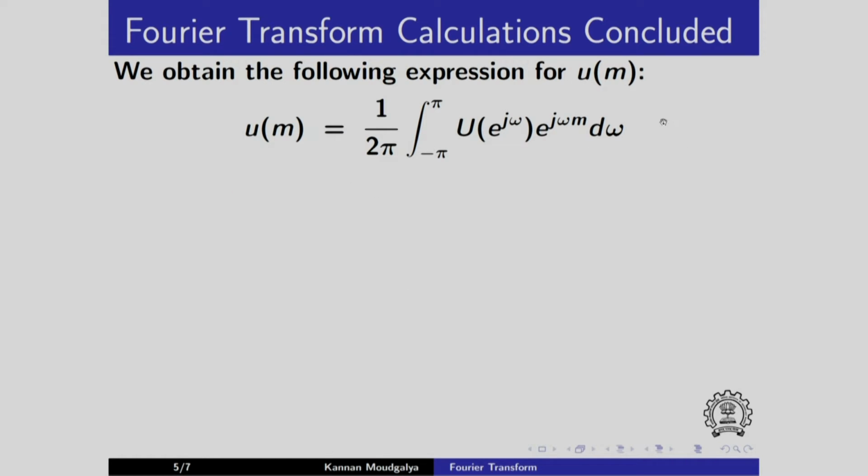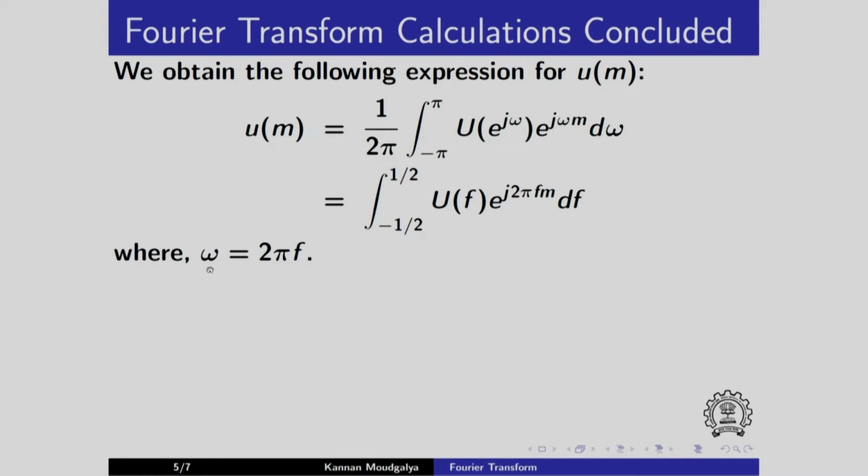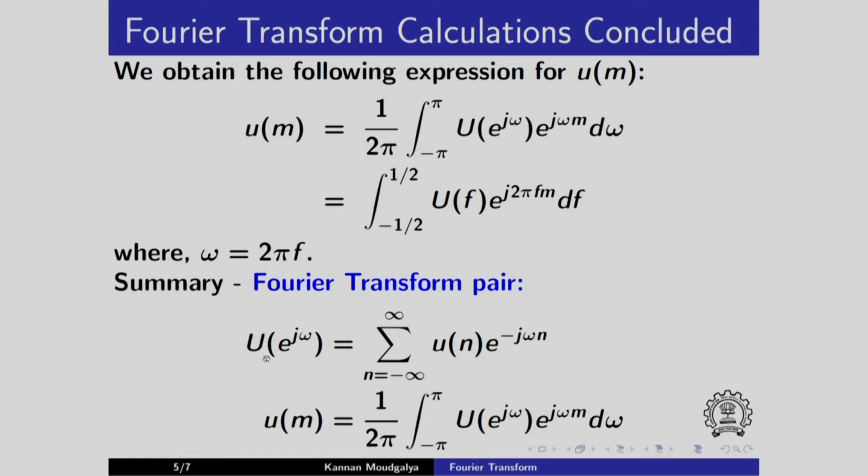This was the expression we obtained from the previous slide. Next I substitute omega equals 2 pi f. So d omega becomes 2 pi into df, so df equals d omega by 2 pi. So I get this expression. To summarize, this is the Fourier transform pair expression for capital U. This was motivated when we discussed frequency response, and this is the expression we arrived at in the previous slide.